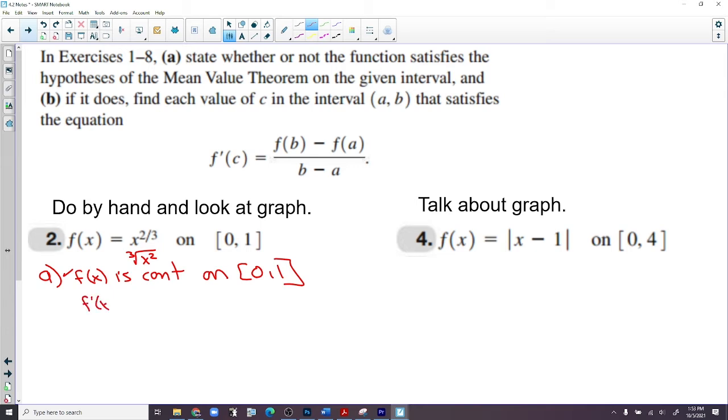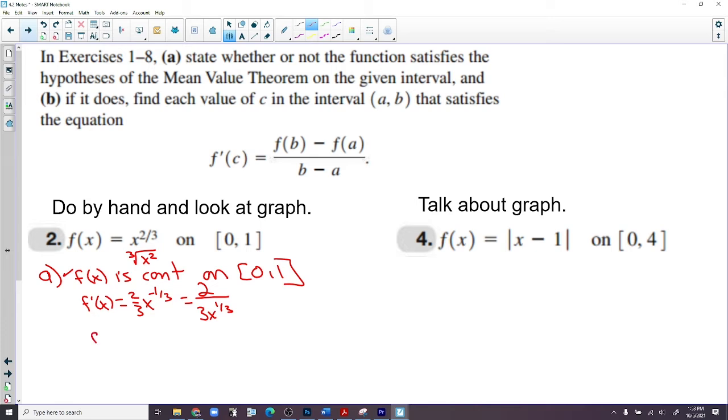F prime of x is 2/3 x to the negative 1/3. That's 2 over 3 x to the 1/3. Uh-oh. What would be bad for this derivative? What value? 0 would be bad, wouldn't it?